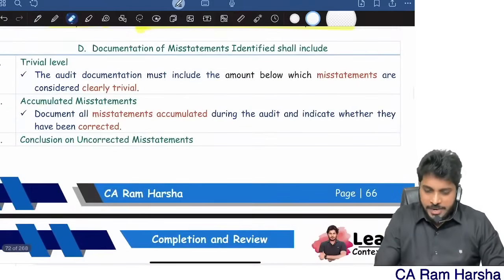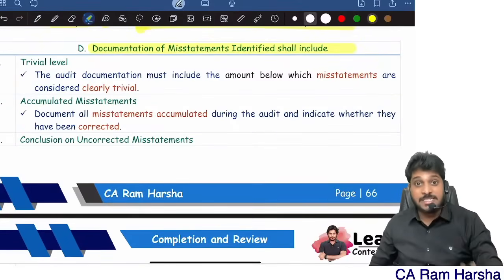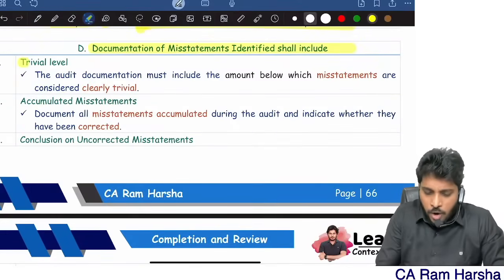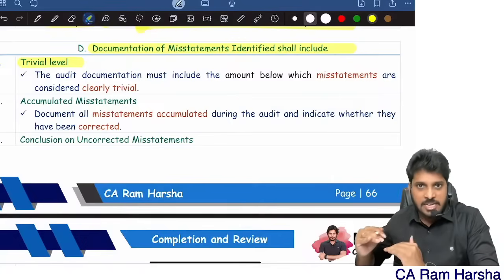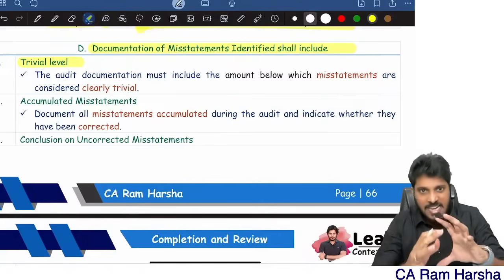So next, finally, the auditor has to document the misstatements identified. What do you need to document? What is the triviality level? You fix it. That triviality level you document.